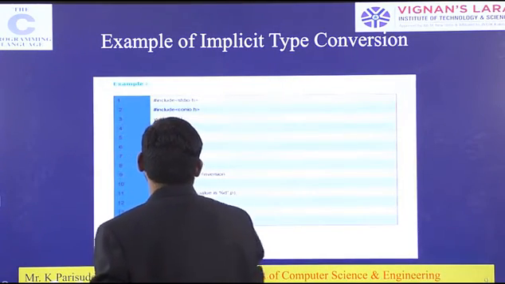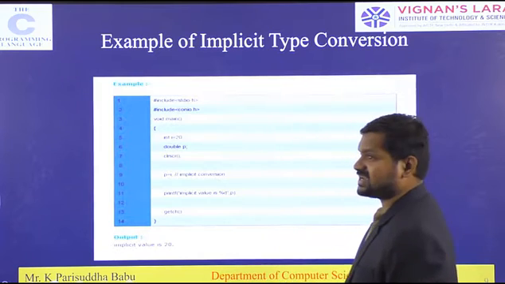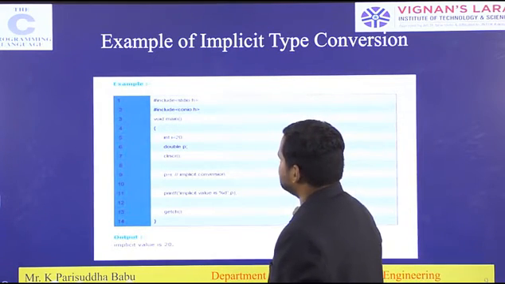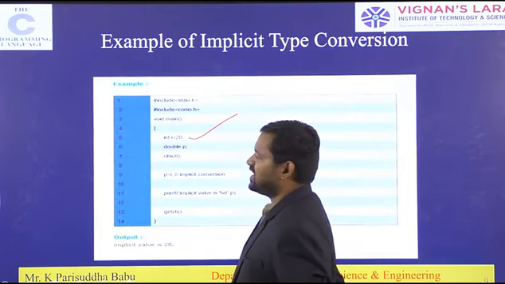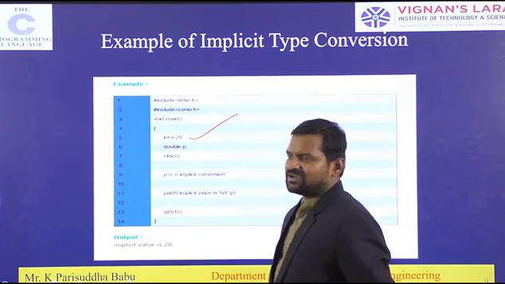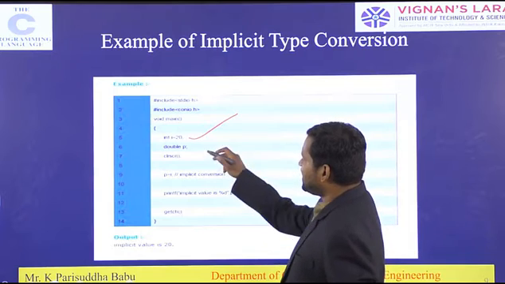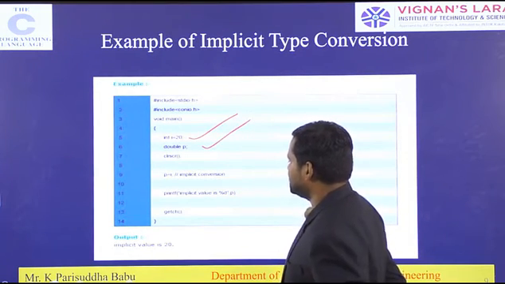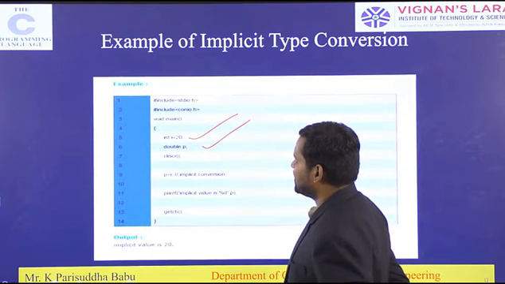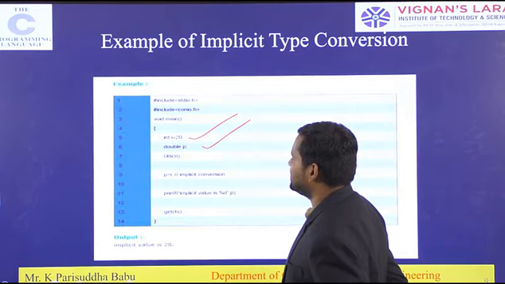Examples of implicit type conversion. See this example. Include stdio.h. i is equal to 20, here the i value is 20. P has to be declared as double, and p is equal to i, implicit conversion. What is p equal to i? Actually i has an integer value.